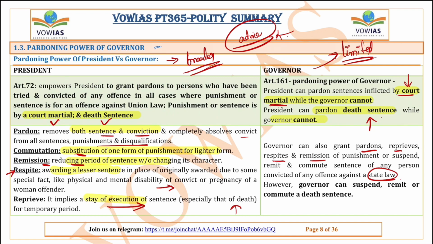So the governor can suspend, remit, or commute the death sentence. The only thing is he cannot pardon a death sentence.